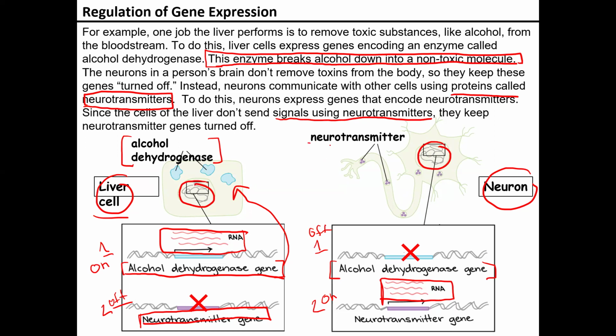On the other end, our neurons do need neurotransmitters. Those are going to be important proteins because they're going to be used to send signals. On that same piece of DNA, because again, different cell, but we still have all of our DNA in our nucleus, it's going to look at the alcohol dehydrogenase gene. We do not need that. That's going to be turned off, because our neuron is specific to sending signals and has nothing to do with filtering. So what it's going to do is find the second gene, our neurotransmitter, and turn that on, meaning it is going to be read. Our RNA is going to be produced, and then it's going to start producing those neurotransmitters.